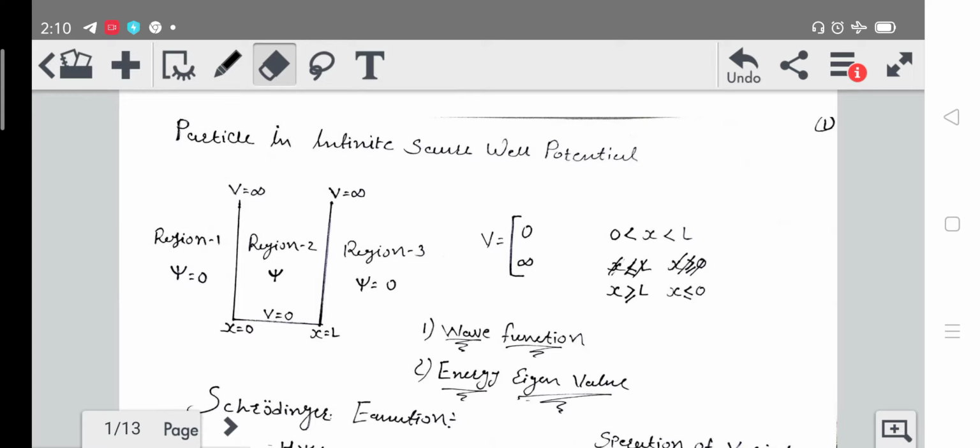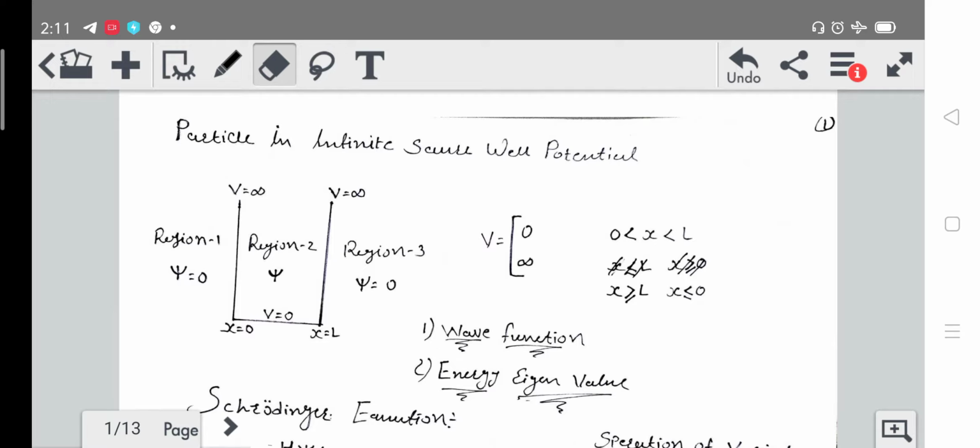In region 1 we know that the potential is infinite, so in region 1 the particle cannot exist. What we are going to talk about here is the wave function and energy eigenvalue of this particle which exists in region 2.